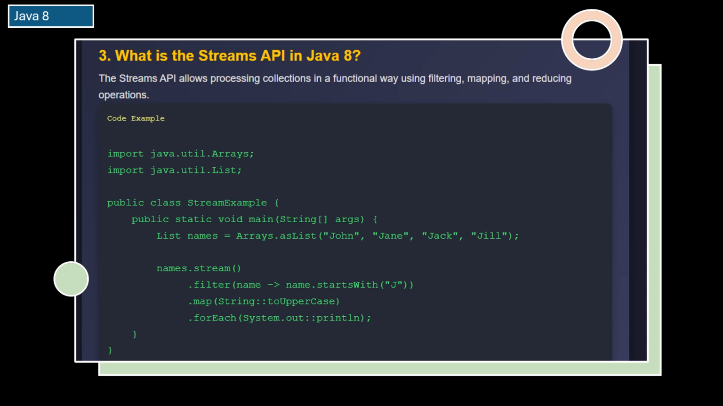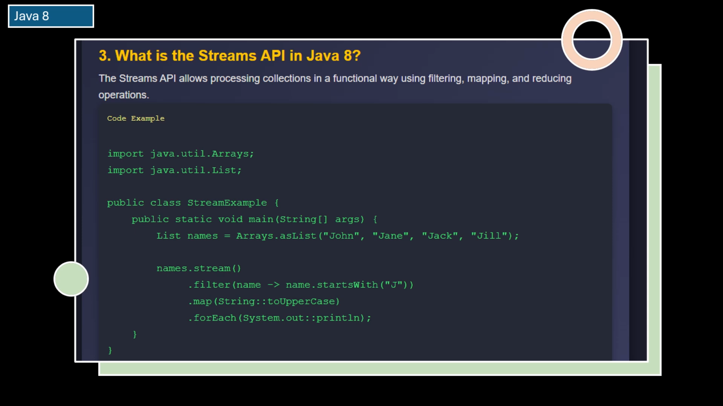Let us look at an example. Imagine you have a list of names. You want to find all names that start with the letter J, convert them to uppercase, and then print them. Before Java 8, you would have to use loops and if conditions to check each name, change it, and then print it. That takes a lot of lines of code.